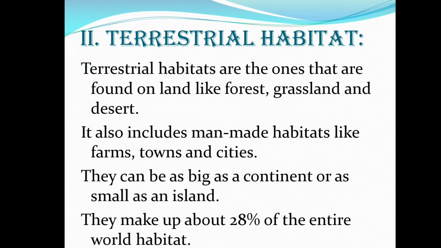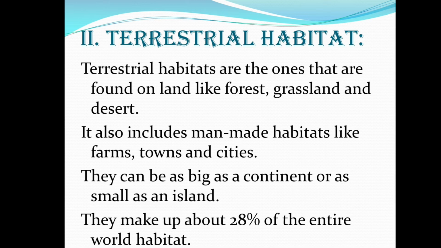Terrestrial habitat. Terrestrial habitats are the ones found on land, like forest, grassland, and desert. They also include man made habitats like farms, towns, and cities. They can be as big as a continent or as small as an island. They make up about 28% of the entire world habitat.